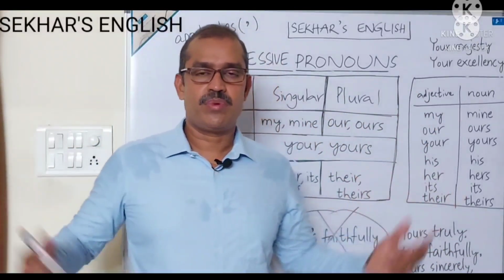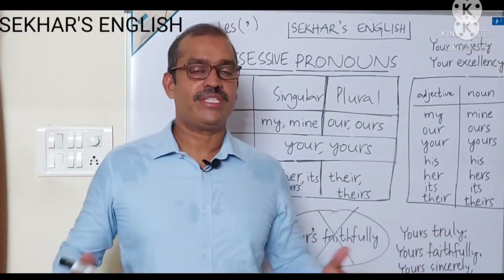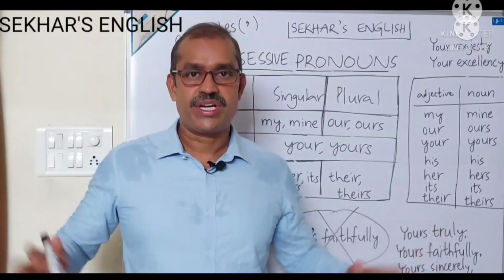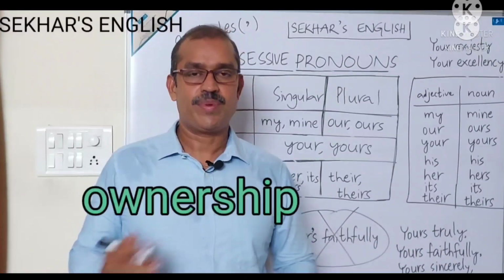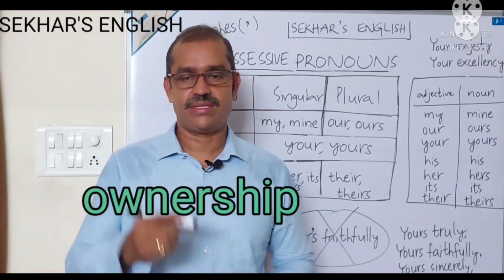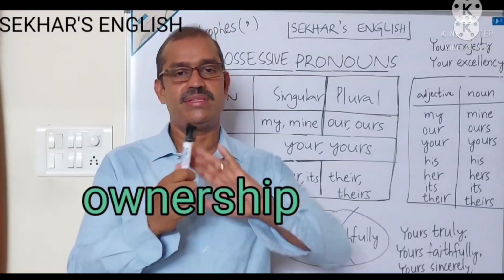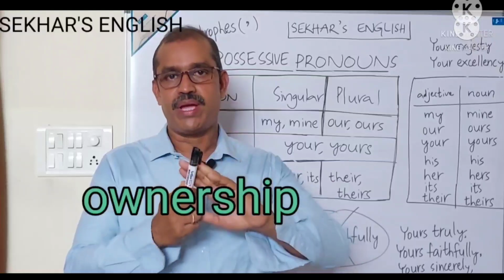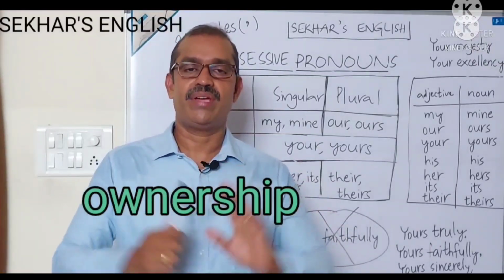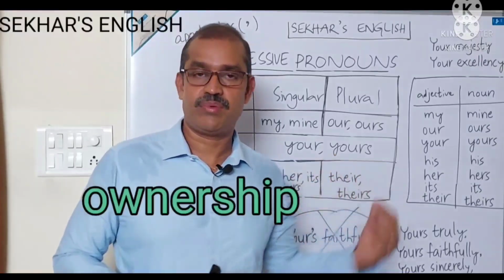So what is a possessive pronoun? A possessive pronoun is a pronoun which demonstrates ownership, expressing that something belongs to somebody. For example, this is my pen. This belongs to me. This pen is mine. This is a pen of mine. In that way we can use possessive pronouns.